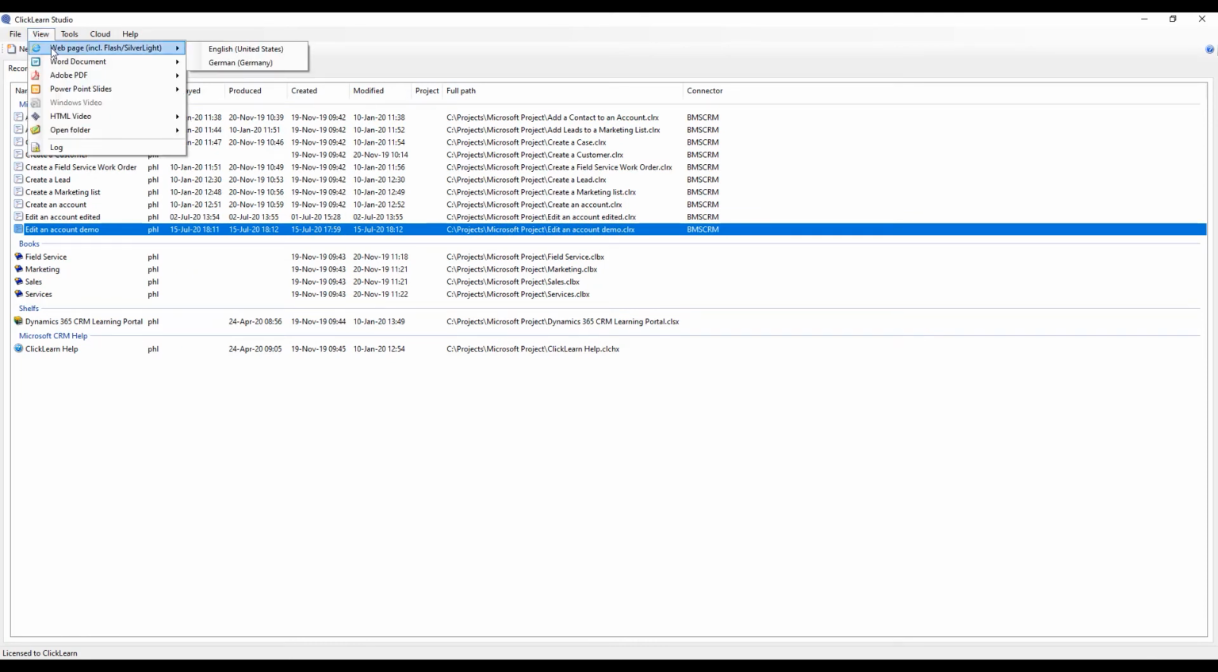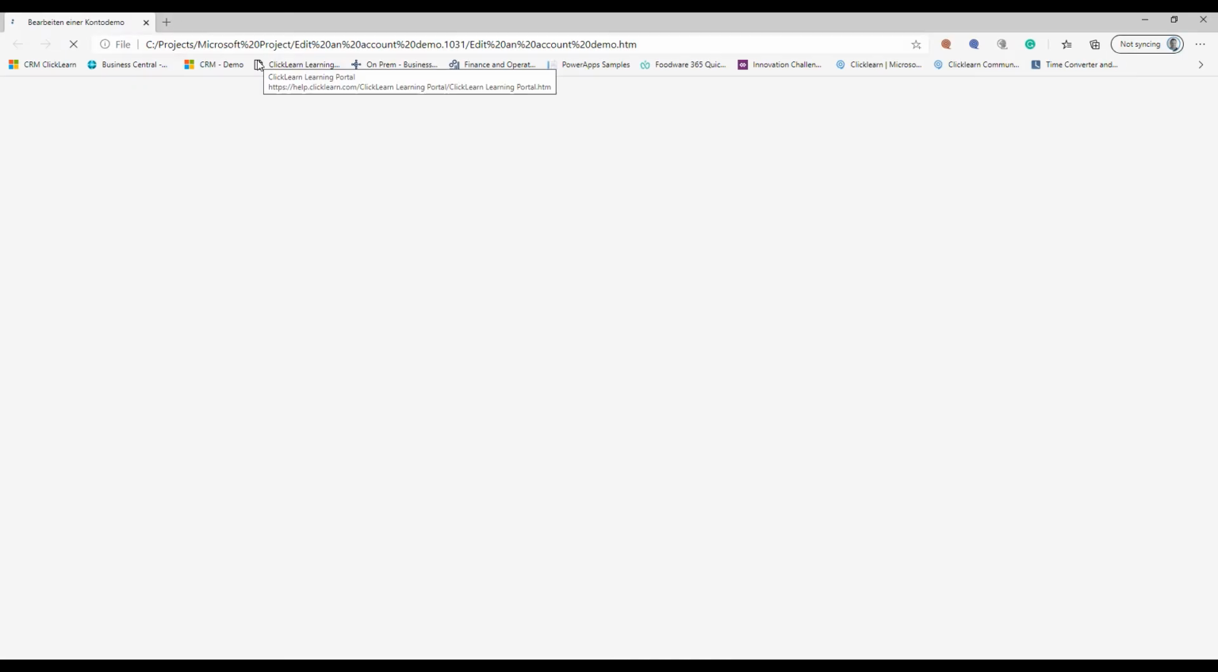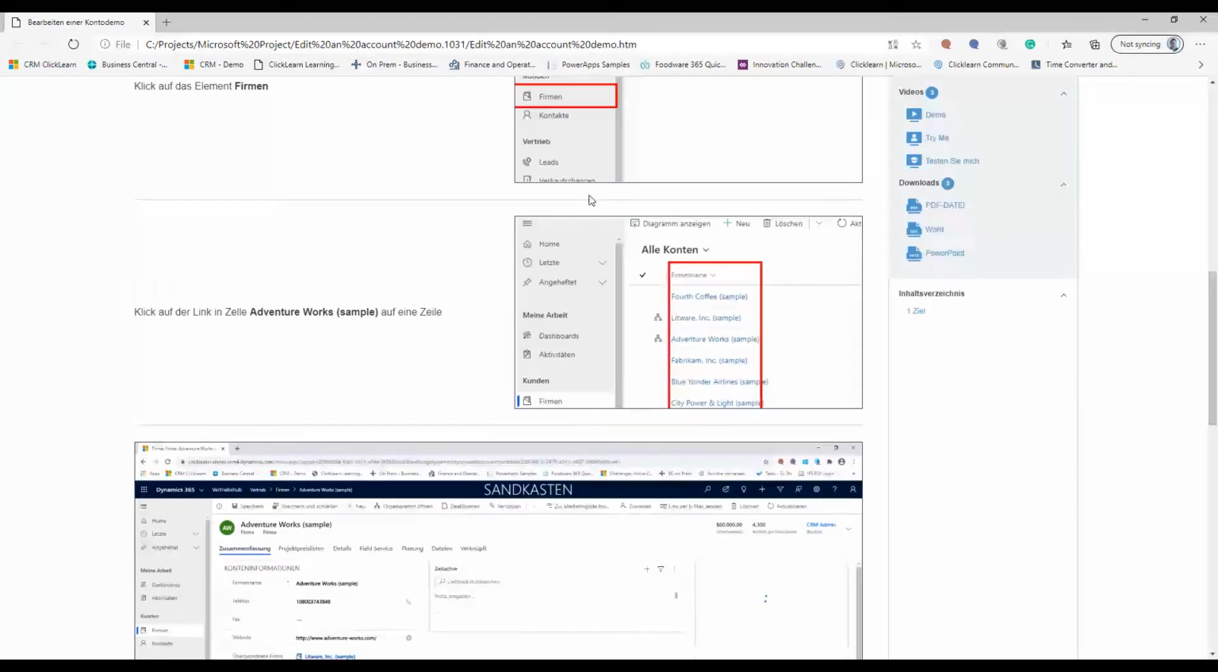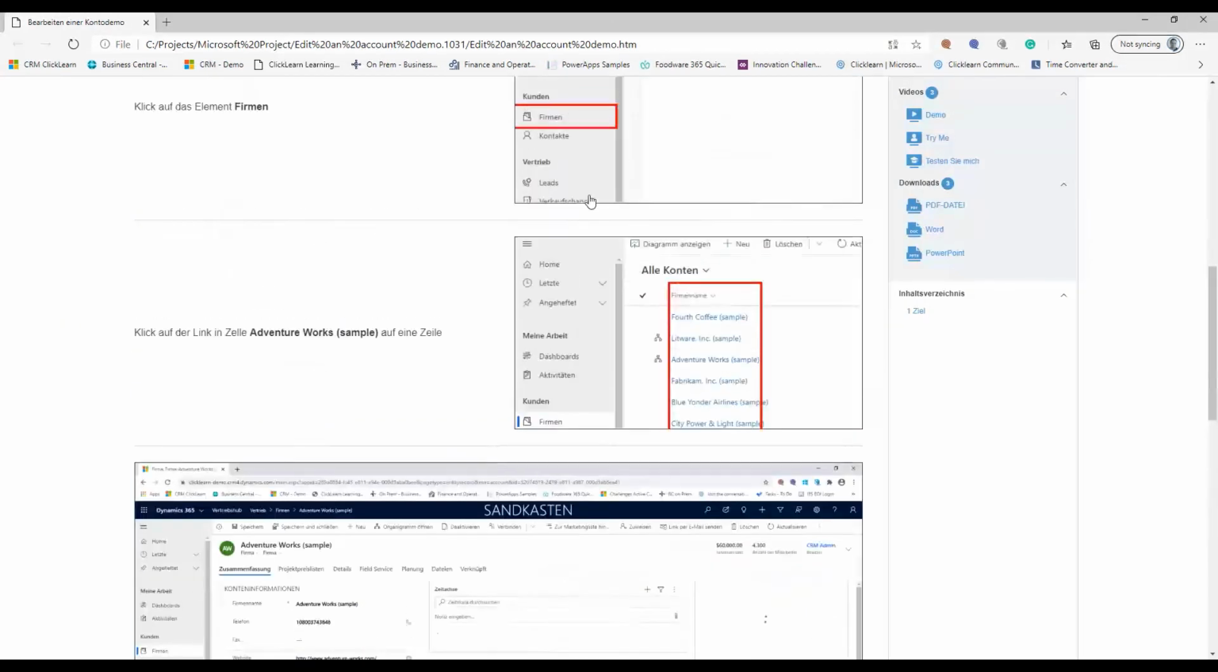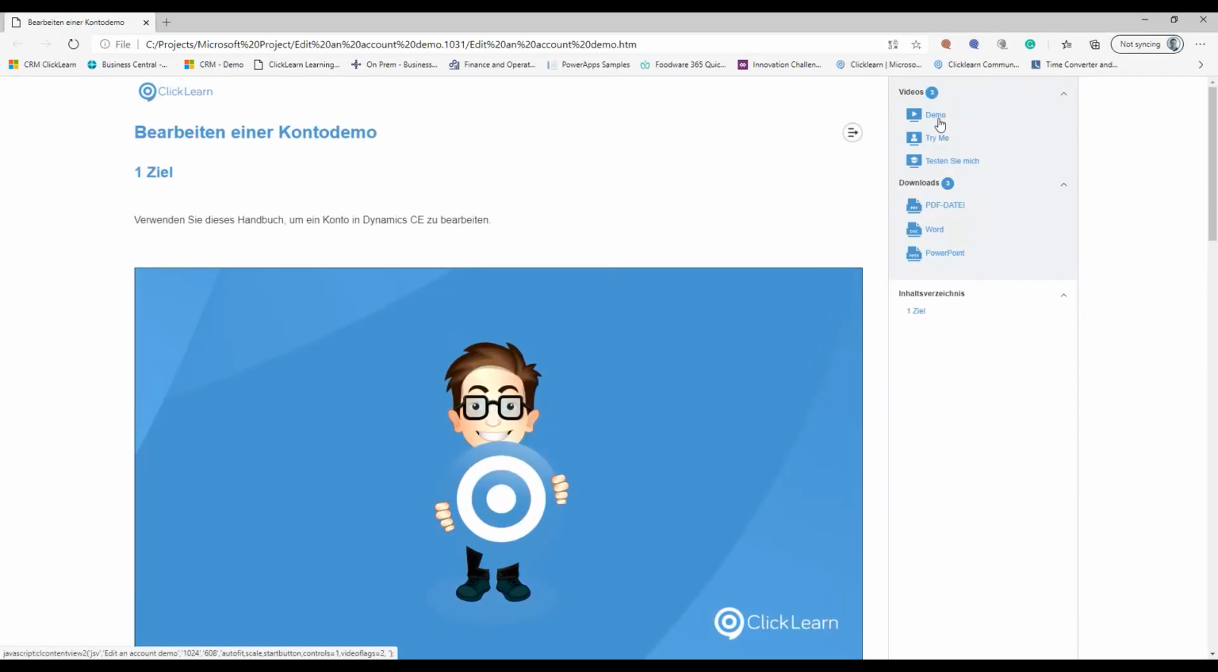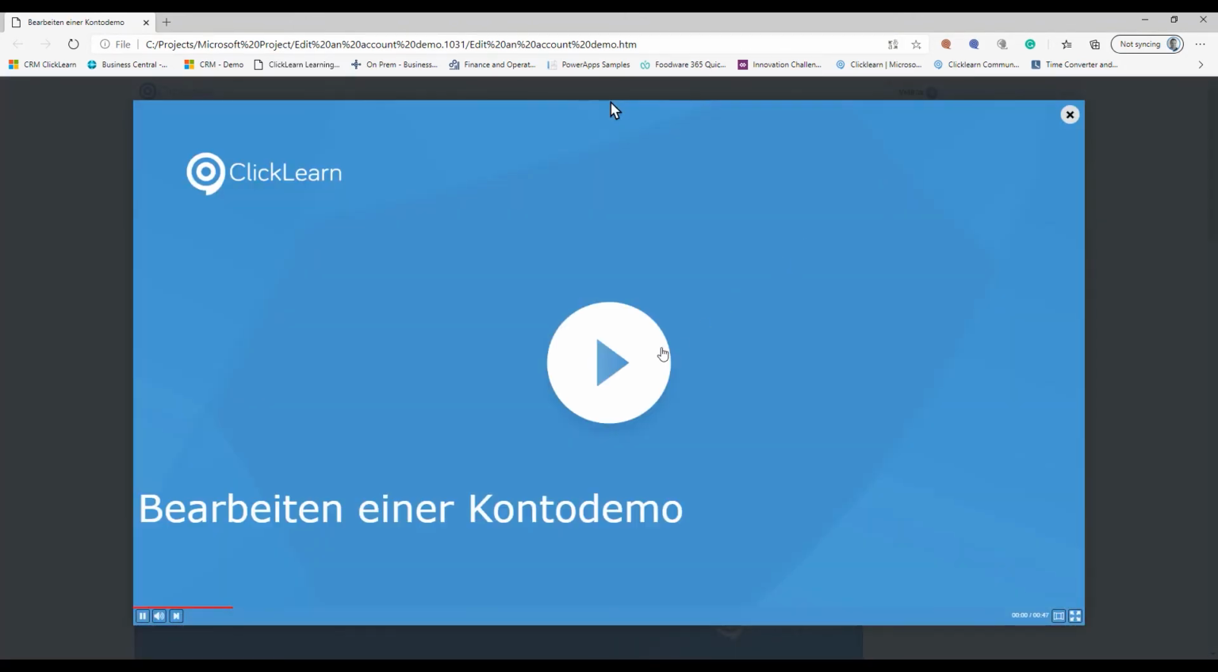Now when I go up here in the view, you can see that I now have an English and a German version, but still just one source file. And if we go to the German version, you can see that everything is aligned just like we did it in the editor, but now in complete German. And even the video, that has been updated too. So by clicking on Demo,